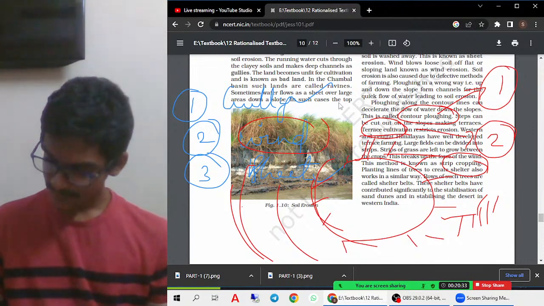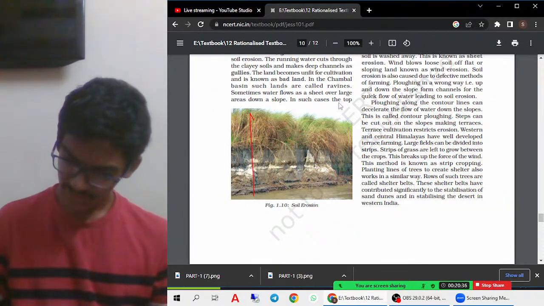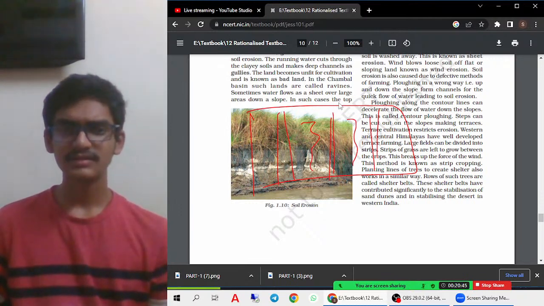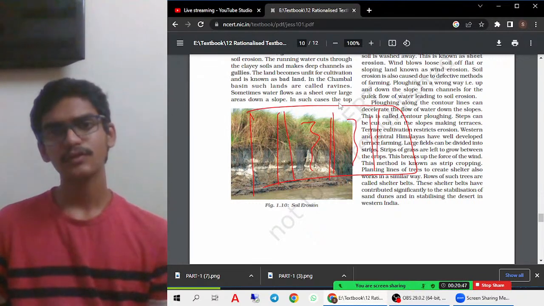For example, if you take this patch of land, here the crops are grown, and here the crops are grown. Some grass is left out, so that if any erosion happens, it will happen here only. This also helps in increasing the productivity of the crop.